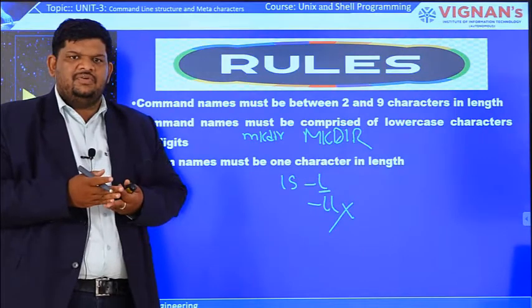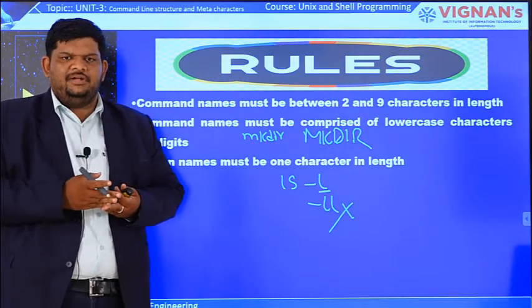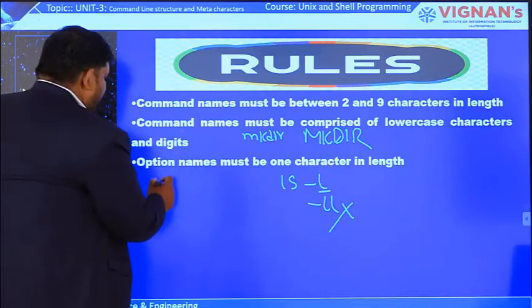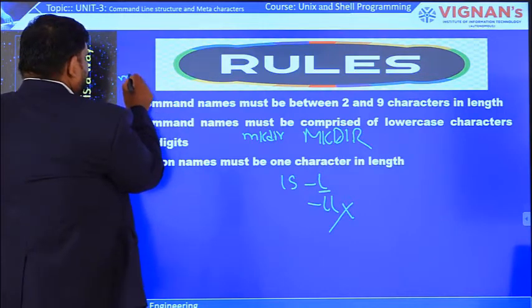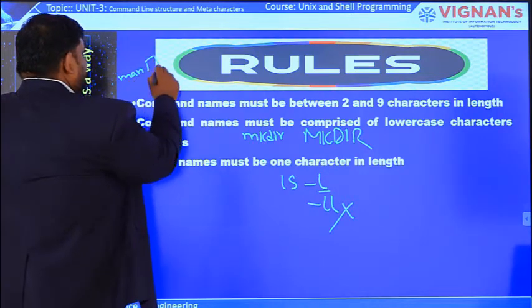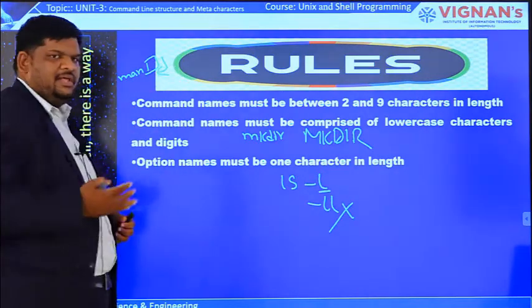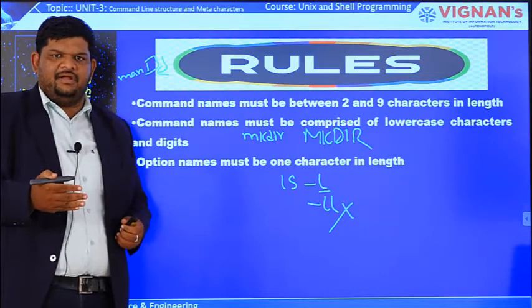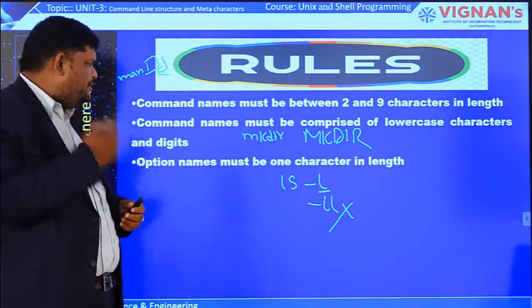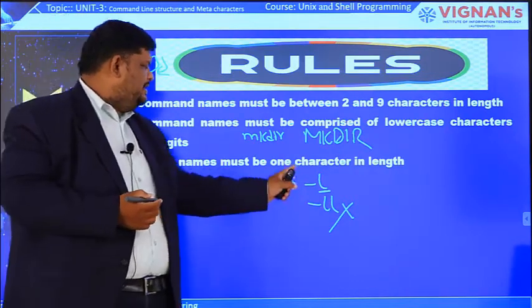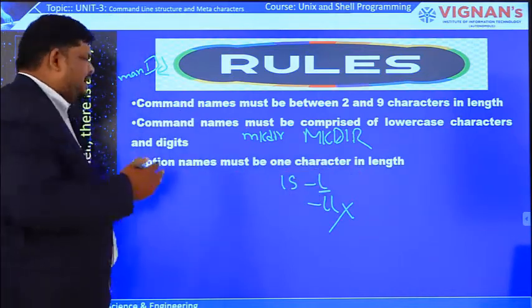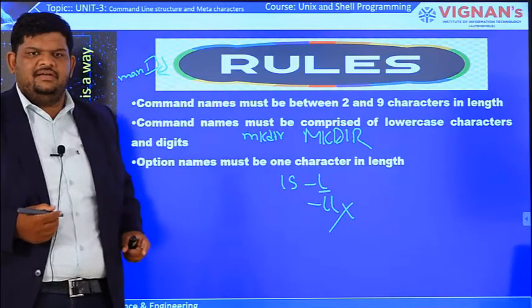If you want to know those options, the online documentation is a very good feature in Unix: the man command. Along with the man command, if you write any command and press enter, you can know the details of that command and what options are present. Whatever the options, it will always be 1 character in length. If you write 2 characters, it will generate an error.